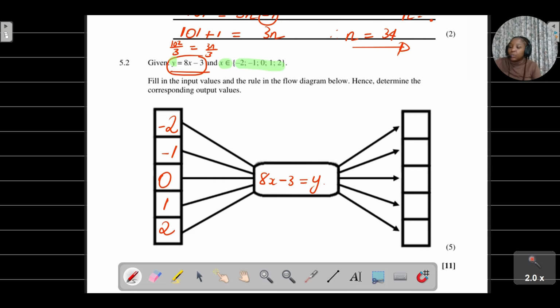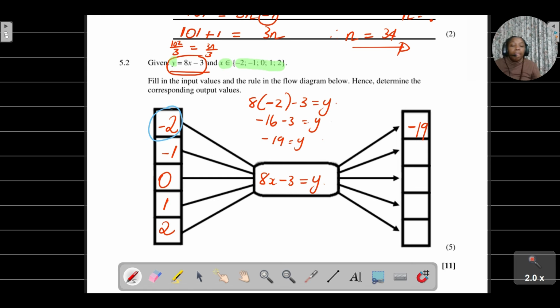Now what do we need to do here? All that we need to do is substitute: where you see an x, you're going to put a -2. That is going to help us get our y. I'm just going to do the first one with you. So if I say 8, open bracket, -2, minus 3, that is going to give me my first output value. All right, so 8 times -2 is -16, minus 3 is equal to y. So -19 is equal to y. The first y value, or the output value, is -19.